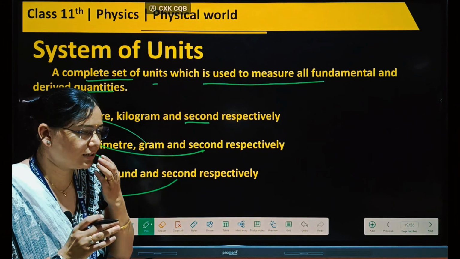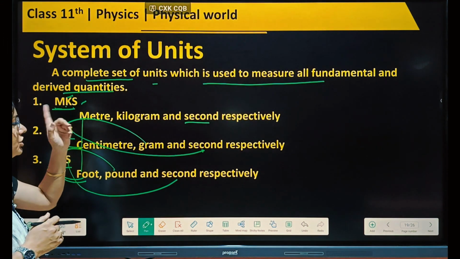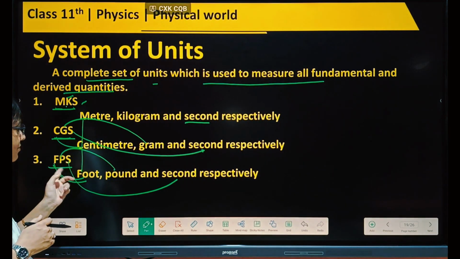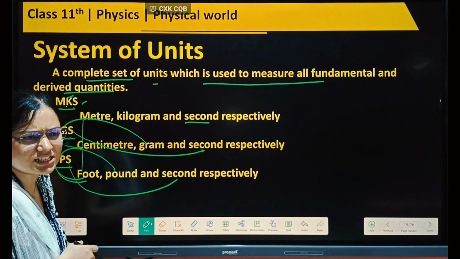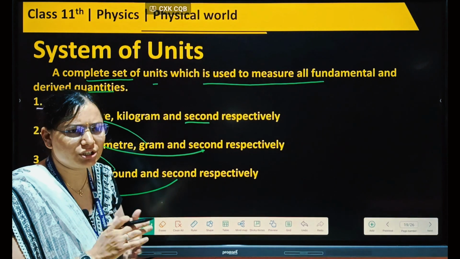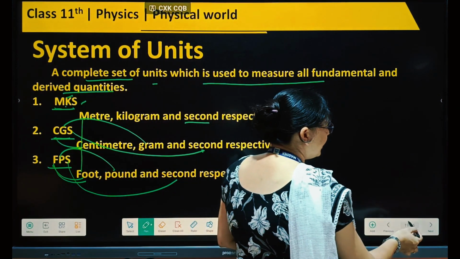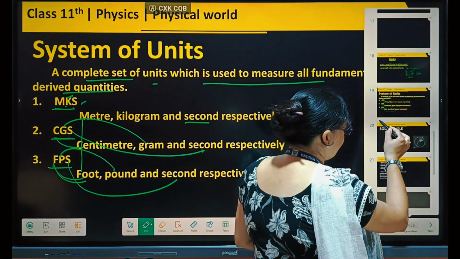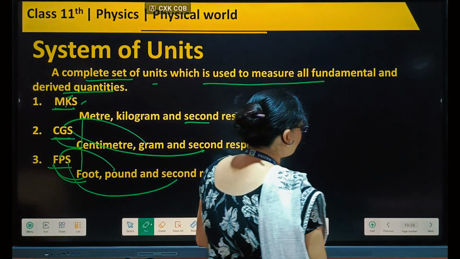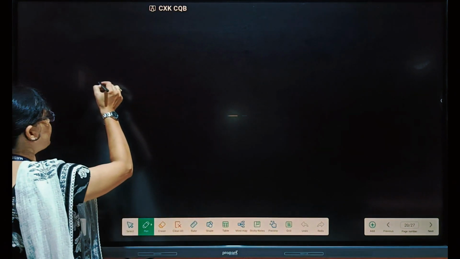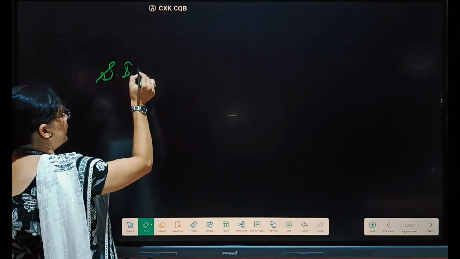Some countries use MKS, some use CGS, some use FPS. So if someone talks about a unit, it will be understood in different ways. That's why the SI unit is required.